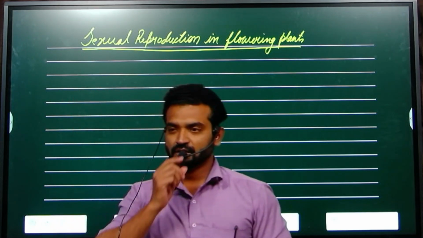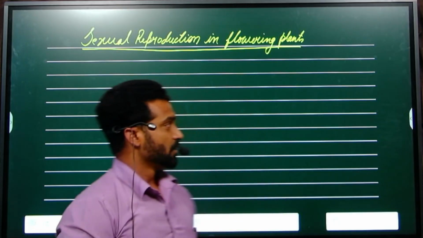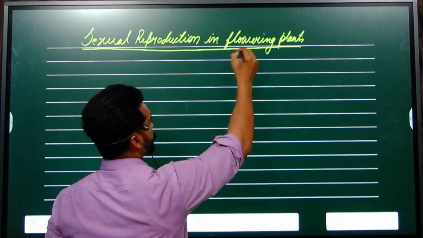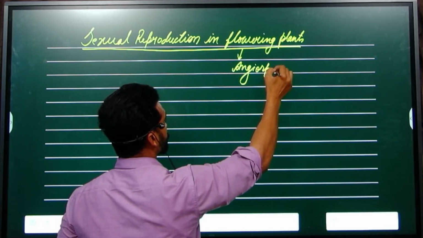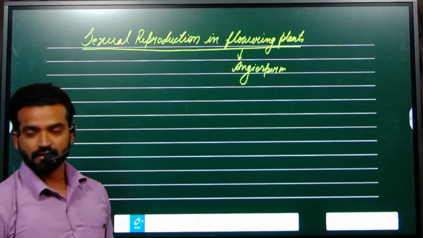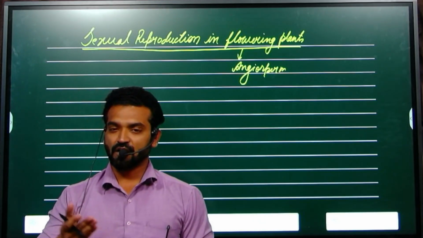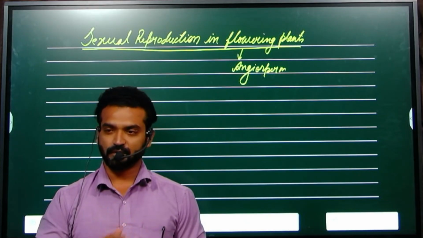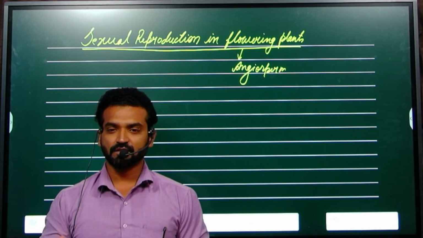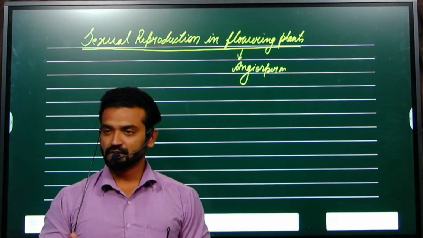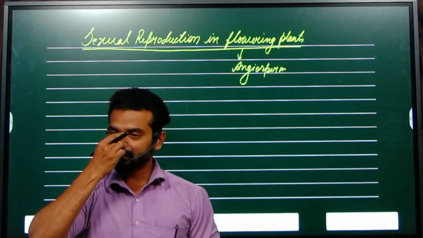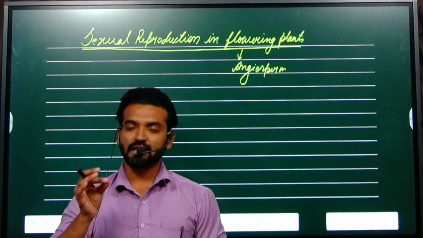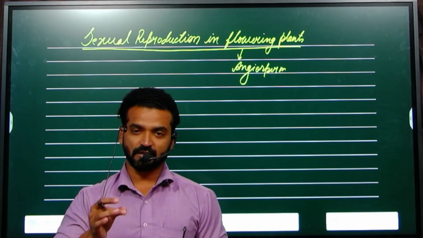Hello students, today we are discussing the sexual reproduction of flowering plants. Flowering plants means angiosperms. All those plants which produce flowers fall under the category of angiosperm. There are some other plants which do not flower, like algae, bryophytes, pteridophytes and gymnosperms. They are the plants which do not give flowers. Only angiosperms in the plant kingdom give flowers.